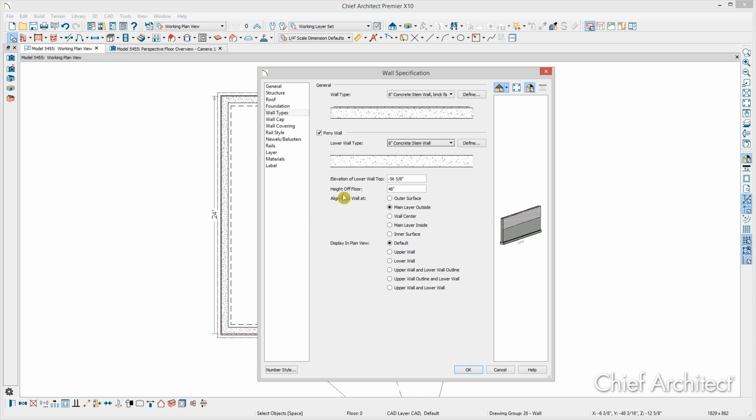Or we can adjust the height of the lower half above the floor, the slab. And essentially, if you add these numbers and then you look at this room and find out the height from the subfloor above to the slab, you'll get the sum of these two numbers, 104 and 5/8. So either one is good.